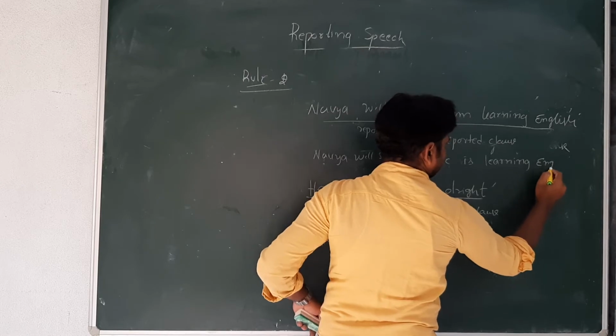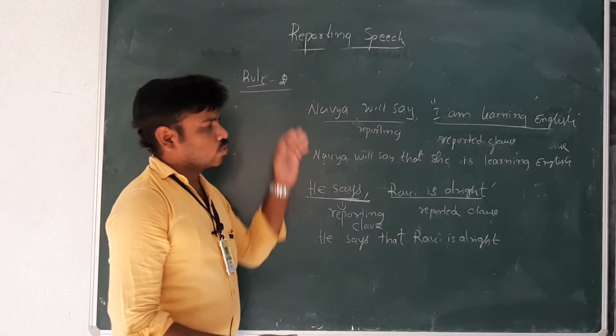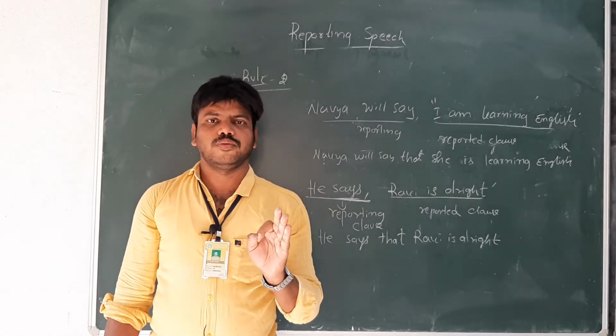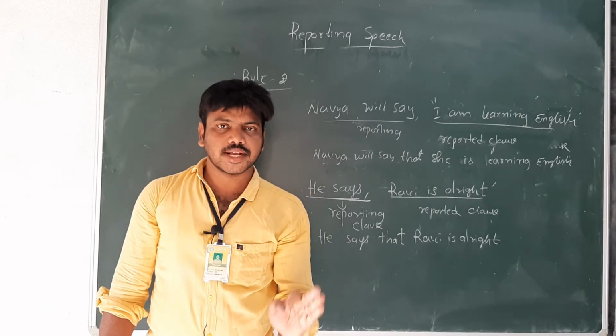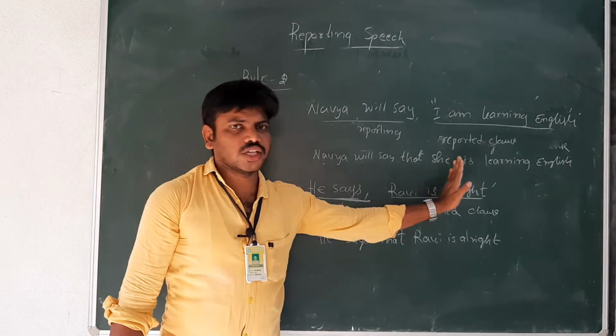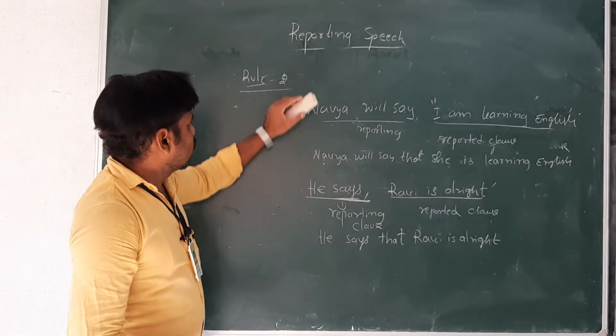This is the answer. So rule number 2: when the reporting verb is in simple present or simple future, there will be no change in tense. We should not change anything.